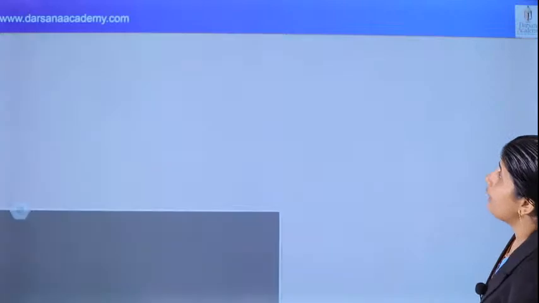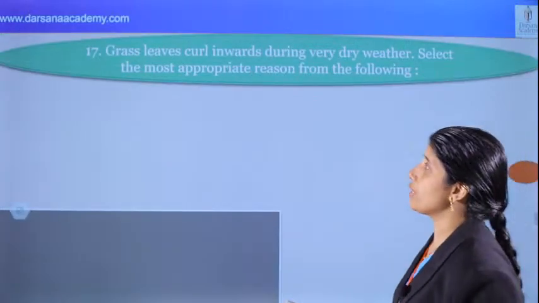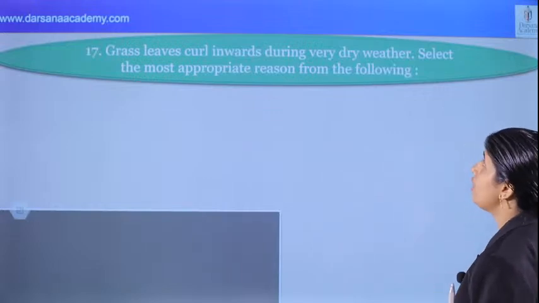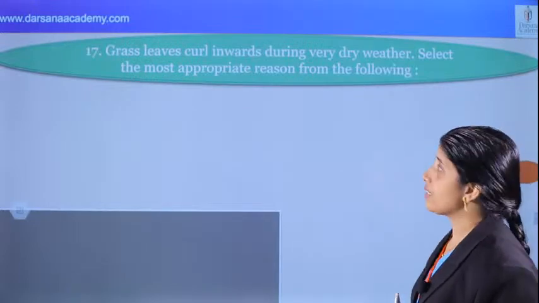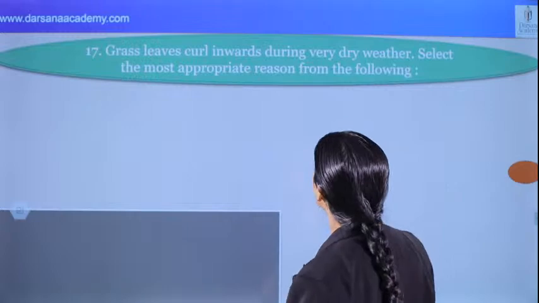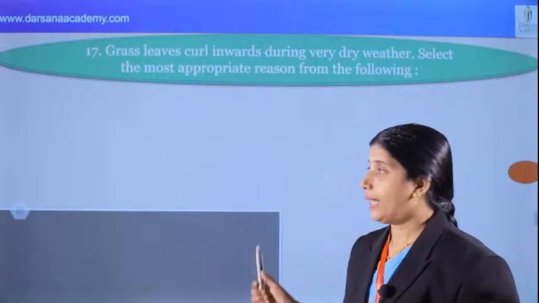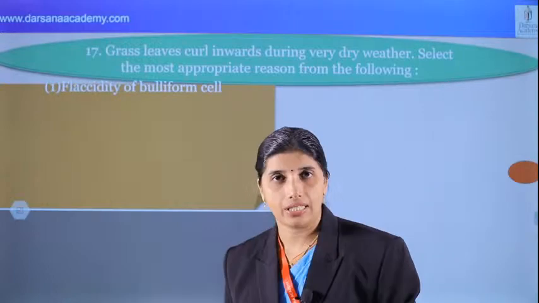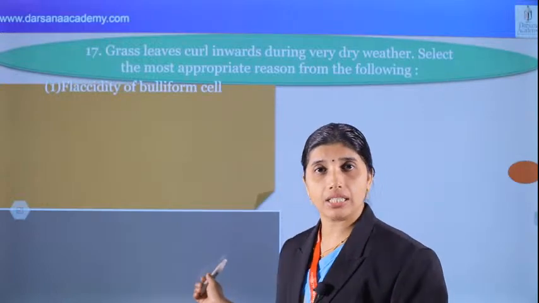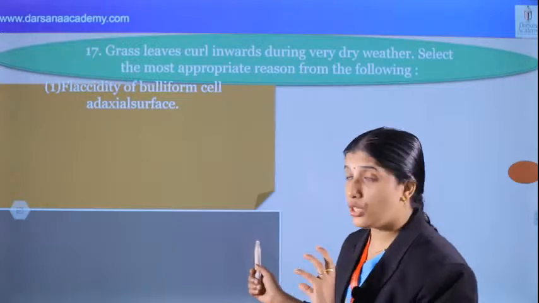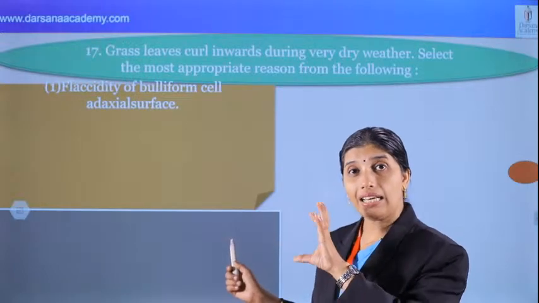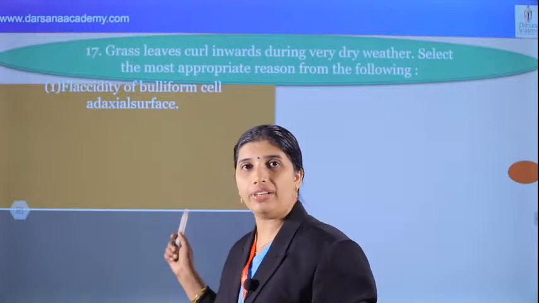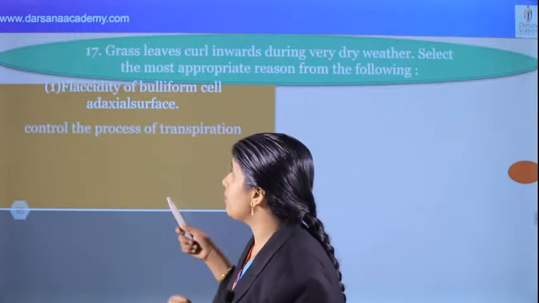Okay, and what about the next question? Grass leaves curl inwards during very dry weather. Select the most appropriate reason from the following. The first option: flaccidity of bulliform cells. What are bulliform cells? They are large, empty, colorless cells formed on the adaxial surface, that is the upper epidermis of the leaf in grass. And what is the purpose?